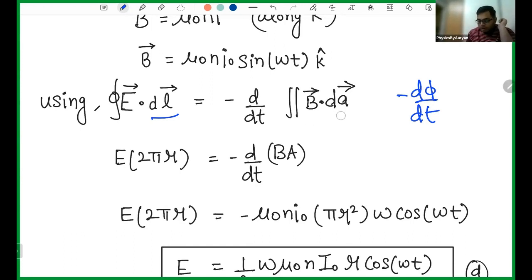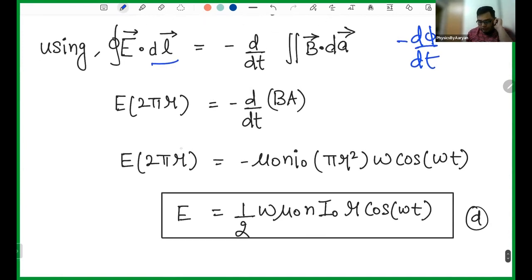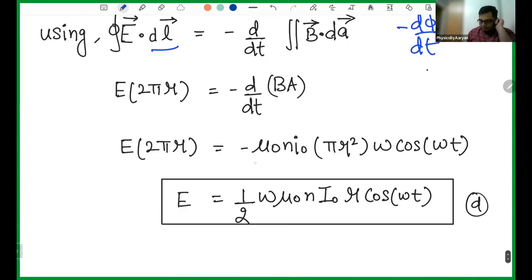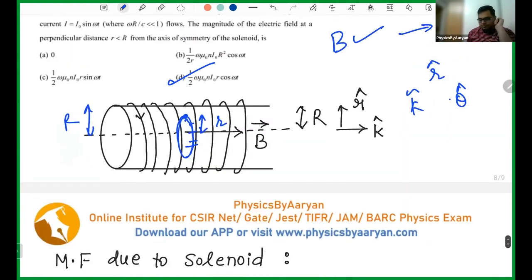So B is constant over the loop, so the total area of the loop will be A. So you do E into 2 pi r. No, B is not constant. B is mu naught n I naught sine omega t, so you can do dB by dt and you will get this thing. And I have also put the value of area, which is pi r squared. Now I can take this on this side, and my electric field will come out to be half omega mu naught n I naught r cos omega t, which is my option number D.